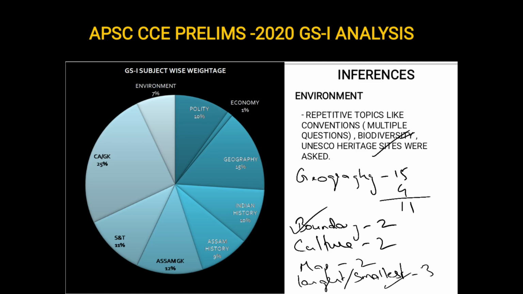So in this video, what we have tried to do is analyze the last year paper and see if there are repetitions. And yes, we can see that a lot of topics are repeated from the previous year papers. So in a way, the last year paper was not very tough. If you have a decent amount of preparation, if you have made a good strategy and you have seen what the important topics from previous year papers are, you can attempt most of the questions.